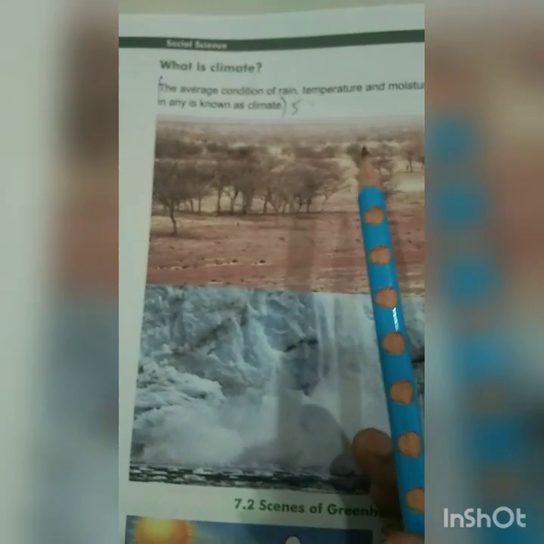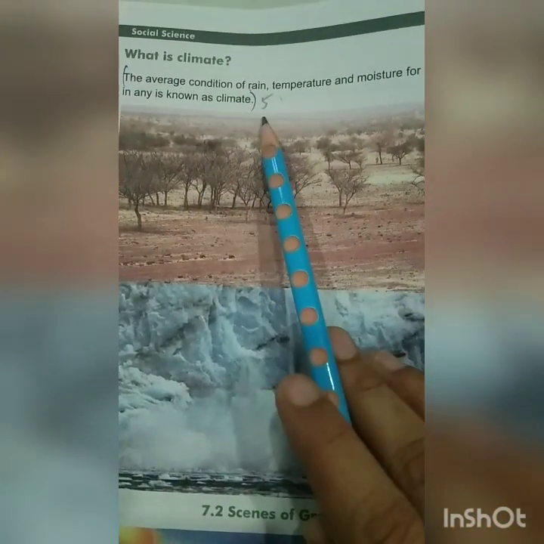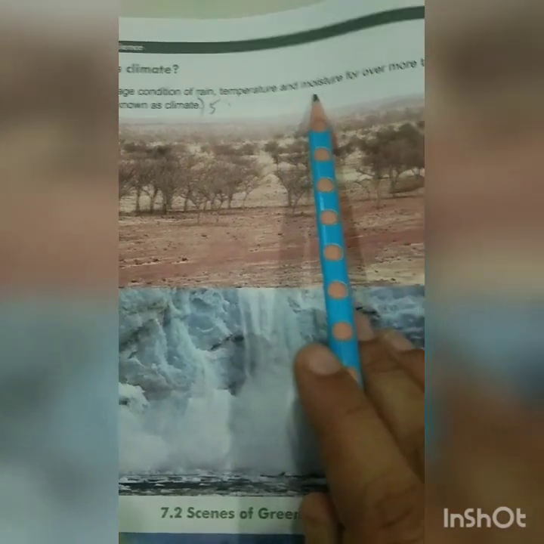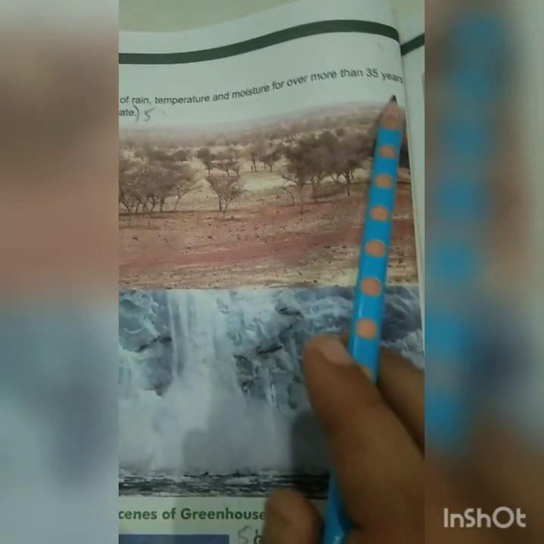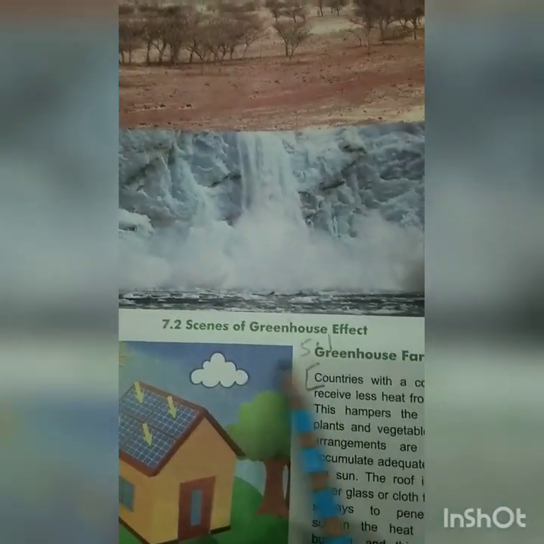Now what is climate? What do you mean by climate? The average condition of rain, temperature and moisture for more than 35 years in any region is known as climate. You can see over here the picture is given of the climatic condition, scenes of greenhouse effects.